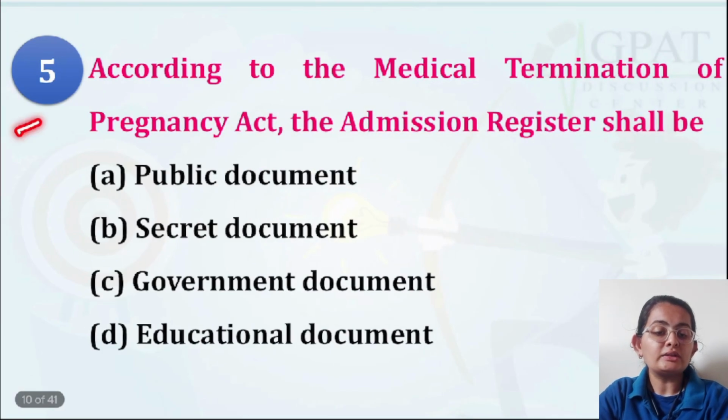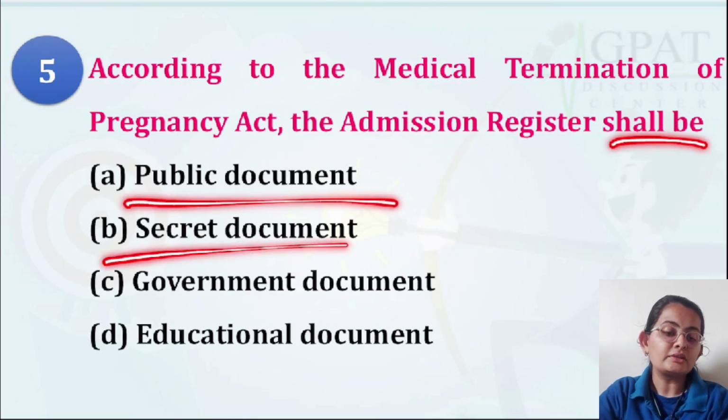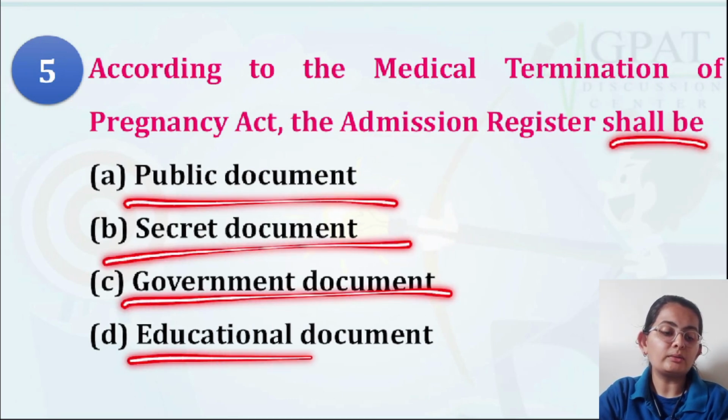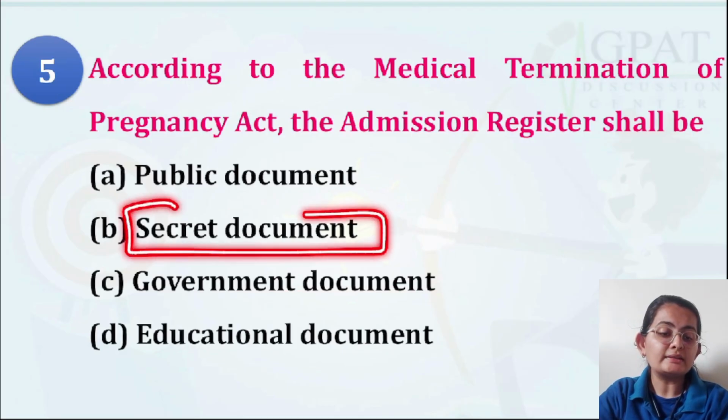Question number 5: according to the MTP Act, the admission register shall be a public document, a secret document, a government document, or an educational document. You must have gone through this act and seen that the records of women who are admitted for termination of pregnancy are always termed a secret document.